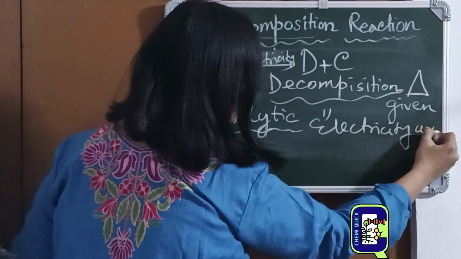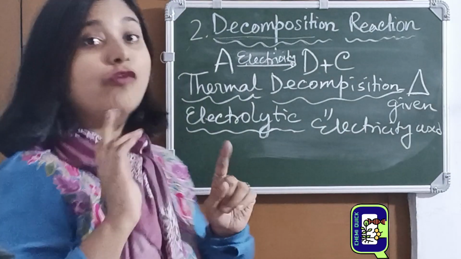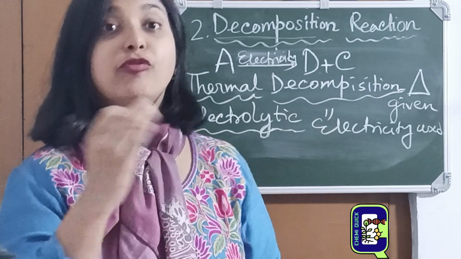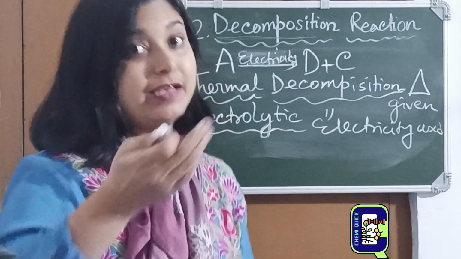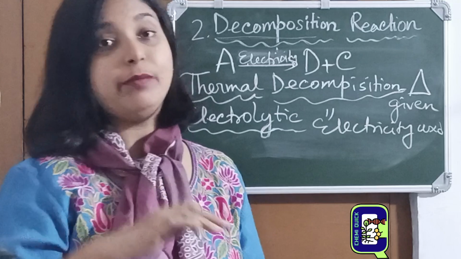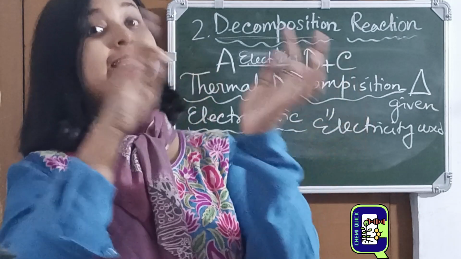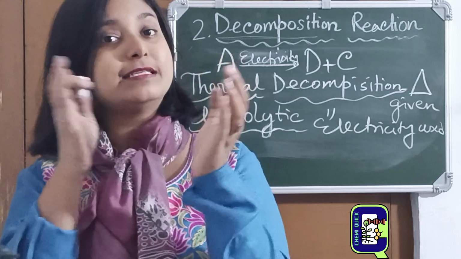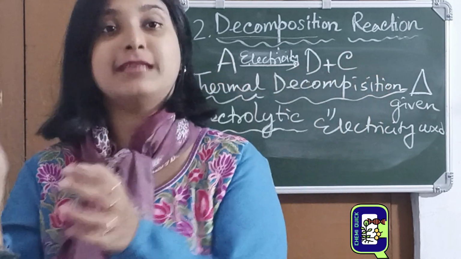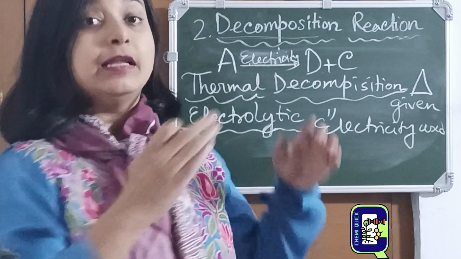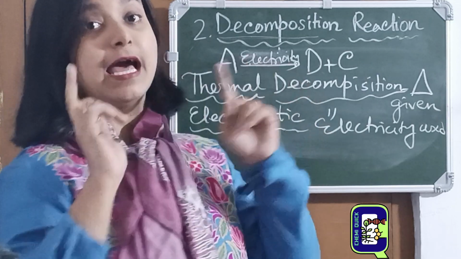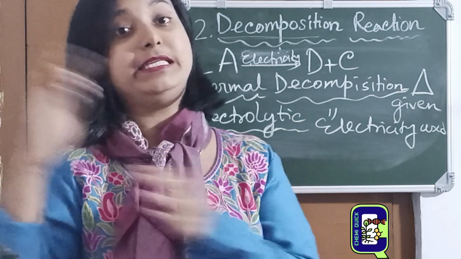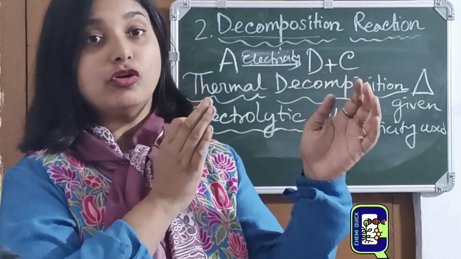Next is photolytic. Now we know photosynthesis. Photosynthesis means food is prepared in the presence of sunlight. So anything related to sunlight will be photo. Synthesis means something is being made, so photosynthesis is when plants make food. Now here sunlight is breaking down a compound, so that is lysis. So photolytic